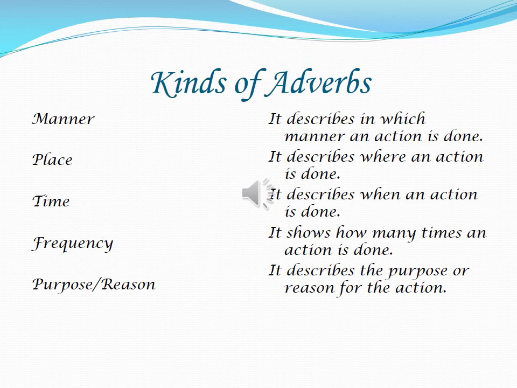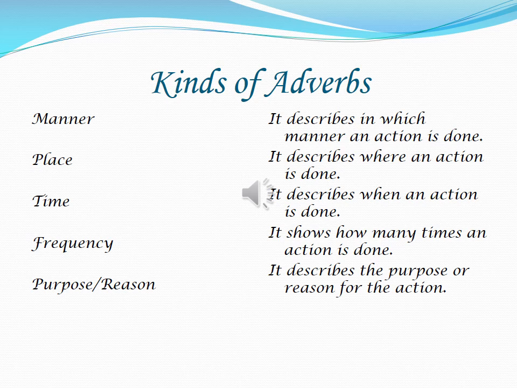Dear students, now we move on to the most relevant part of this topic, the kinds of adverbs. There are various kinds of adverbs. The very first one is manner. It describes in which manner an action is done. The second one, adverb of place. It describes where an action is done. Time. It describes when an action is done.